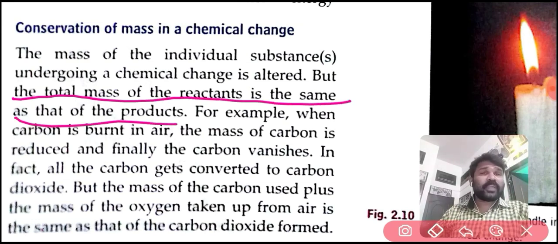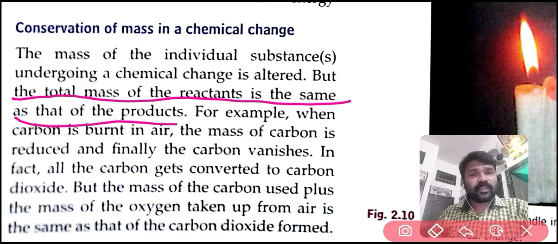For example, when carbon is burned in air, the mass of carbon is reduced and finally the carbon vanishes. In fact, all the carbon gets converted to carbon dioxide, but the mass of the carbon used plus the mass of oxygen taken up from air is the same as that of the carbon dioxide formed.